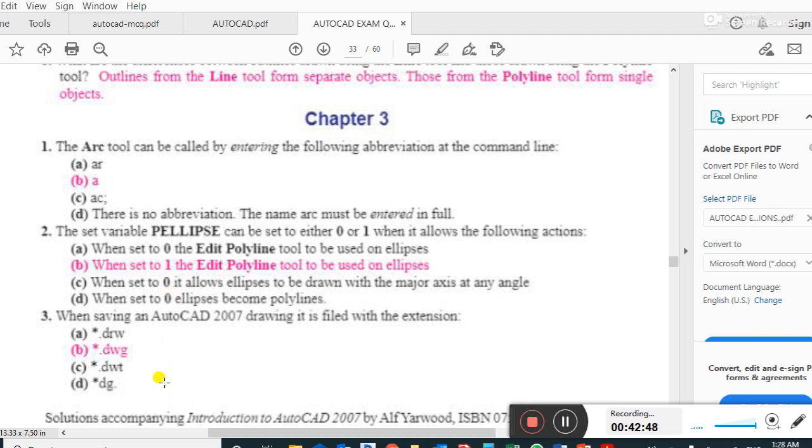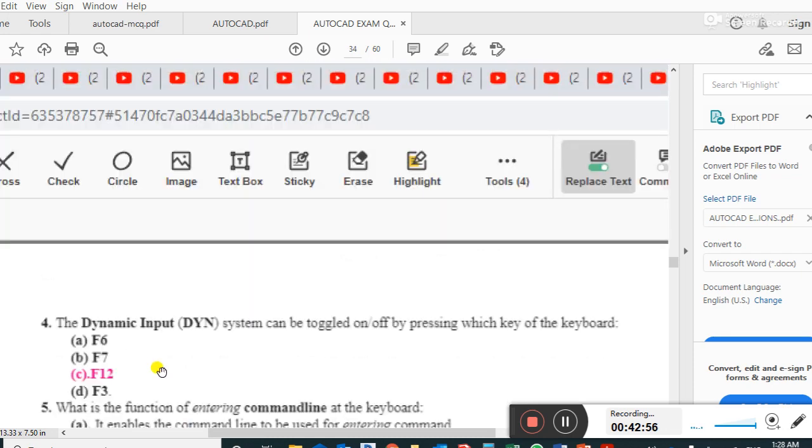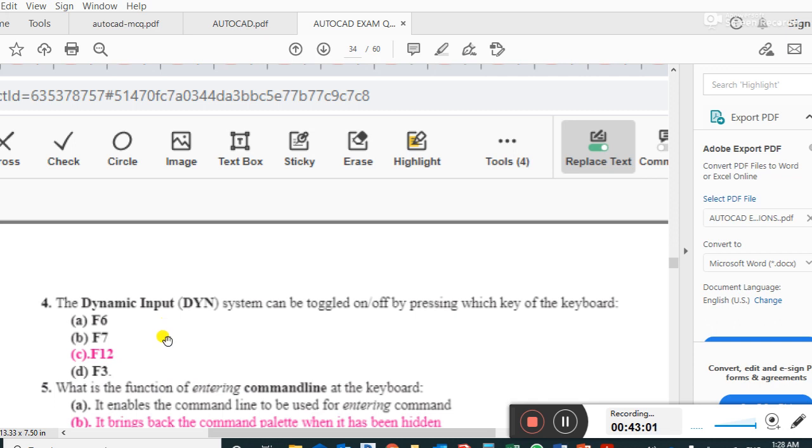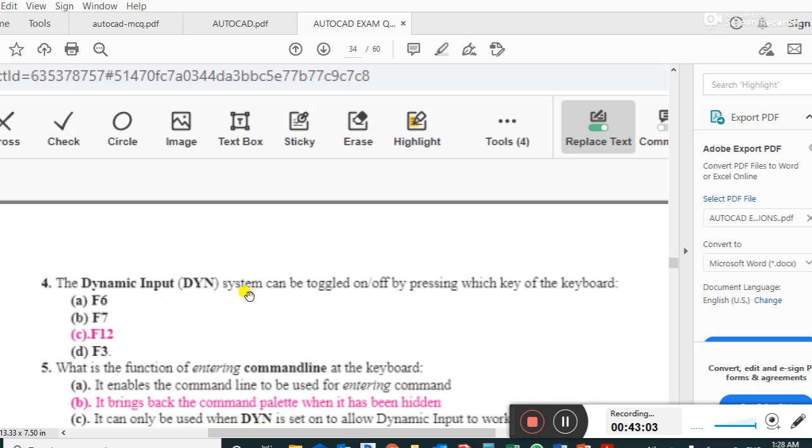When saving, an AutoCAD 2007 drawing is filed with the extension DWG. Very important and easy question. The dynamic input system can be toggled on or off by pressing which key of the keyboard? F12 is the dynamic input.